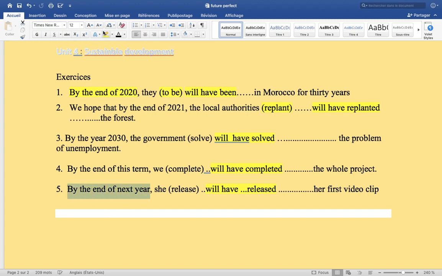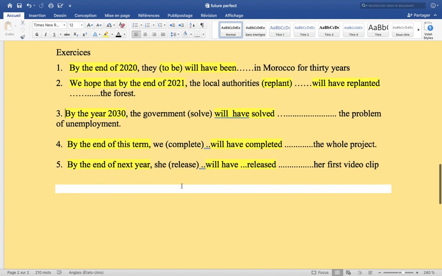So it's so easy to understand. Every year in the national exam they give you some exercise about future perfect. So try to pay attention to this time expression. When you find a time expression, by the year, by next time, by 2020, you are going to put the future perfect, and try to remember the rule. We'll have plus the past participle.